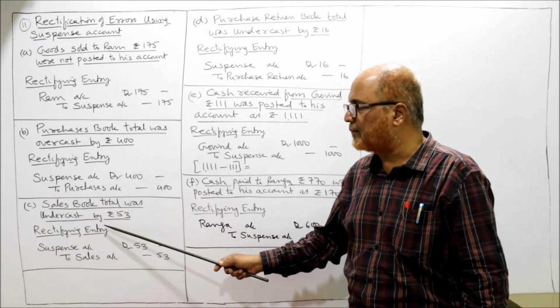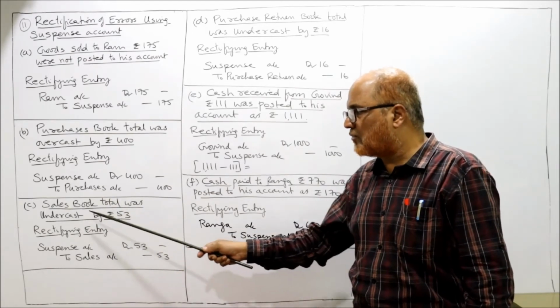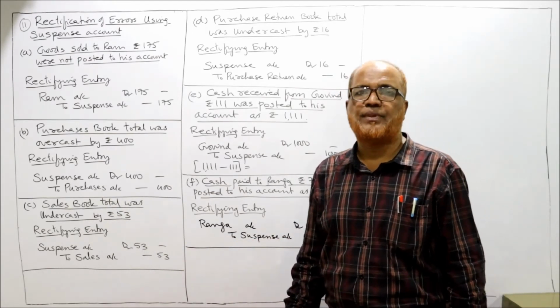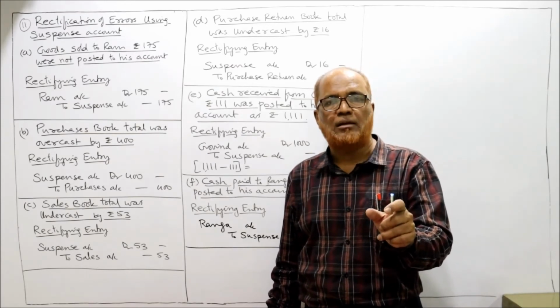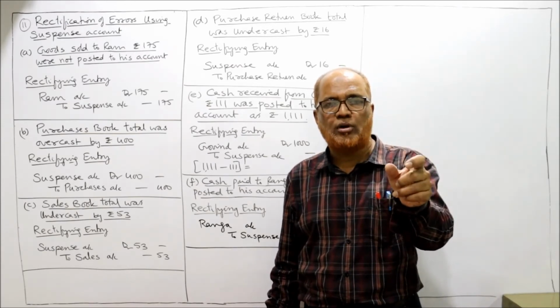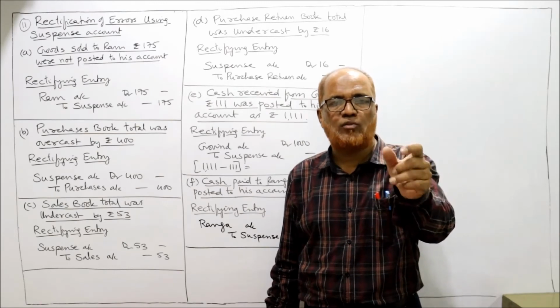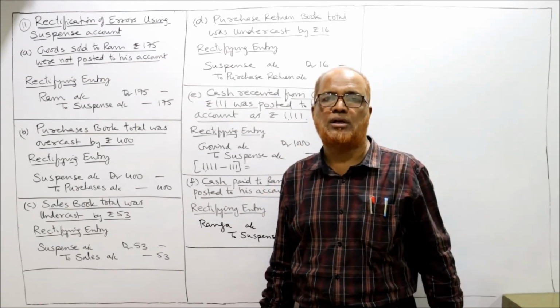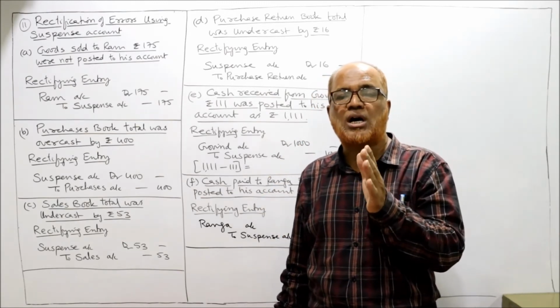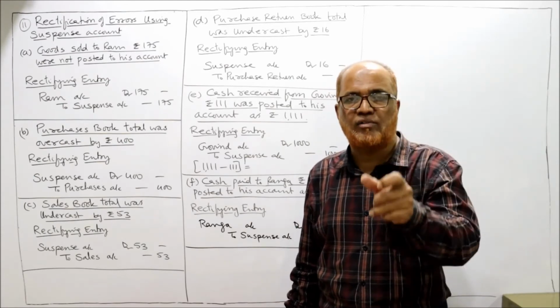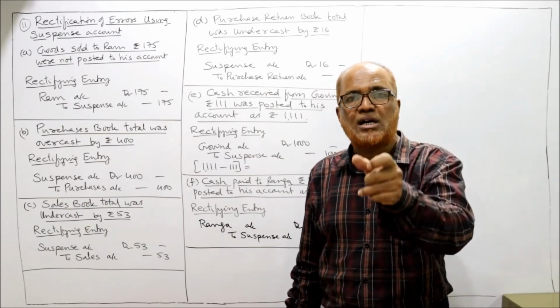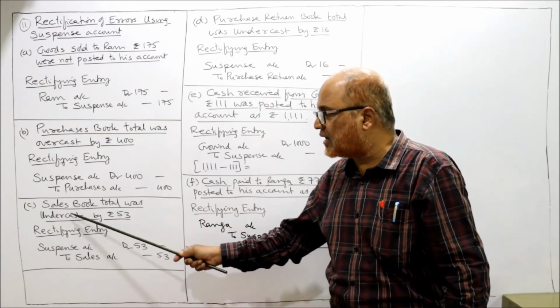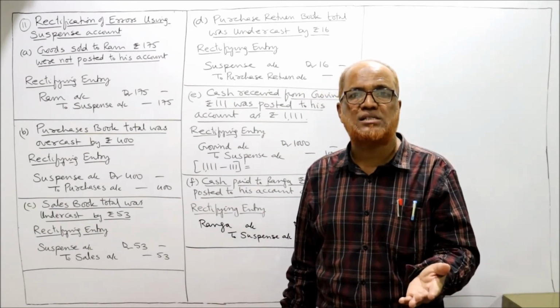Two errors rectified. Third, sales book total was undercast by 53. Sales book is a subsidiary book. Periodically the total of the sales book will be transferred to the sales account. The sales account will always show a credit balance. So on the credit side there is undercast. Undercast means taken less.